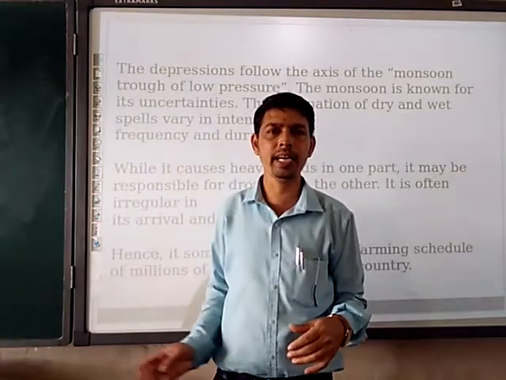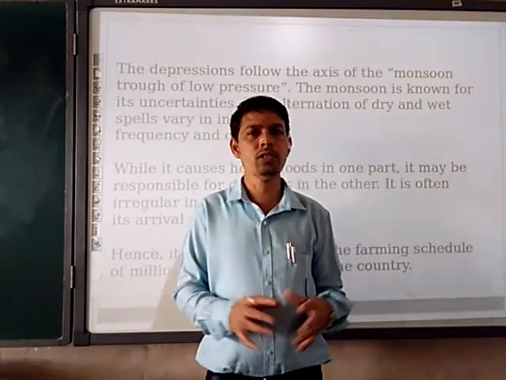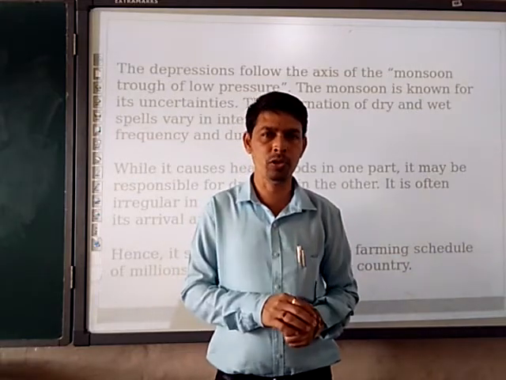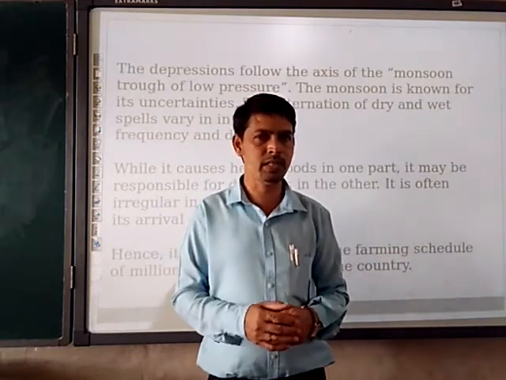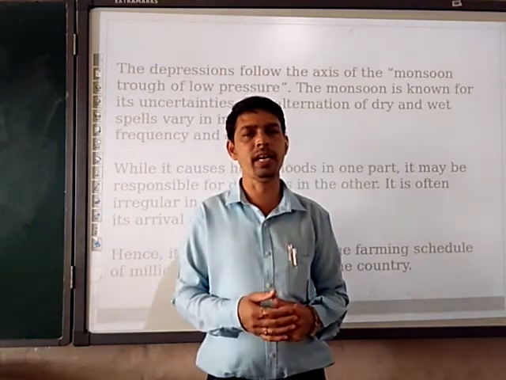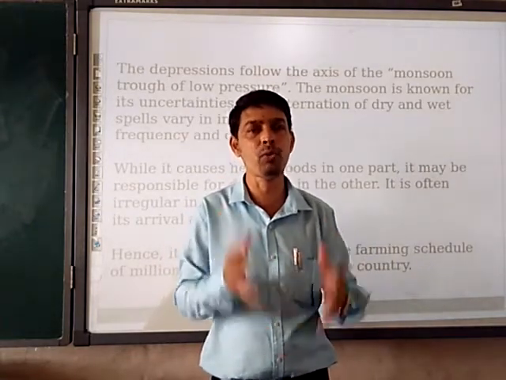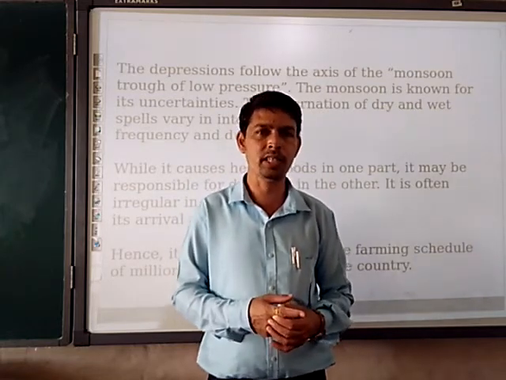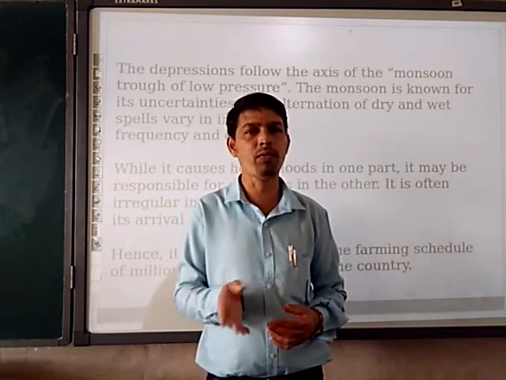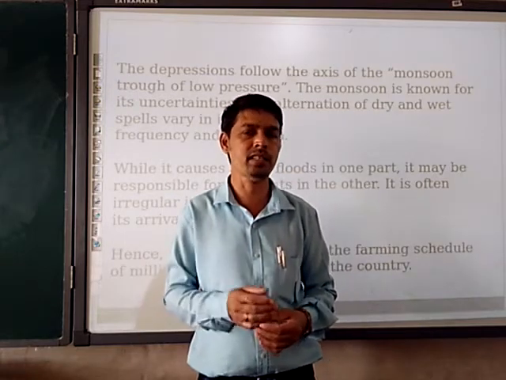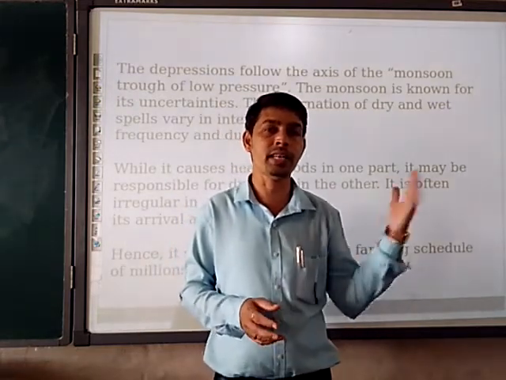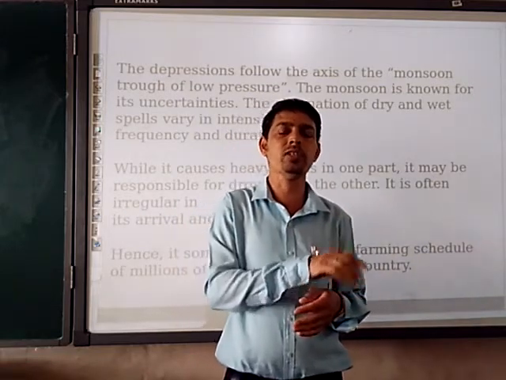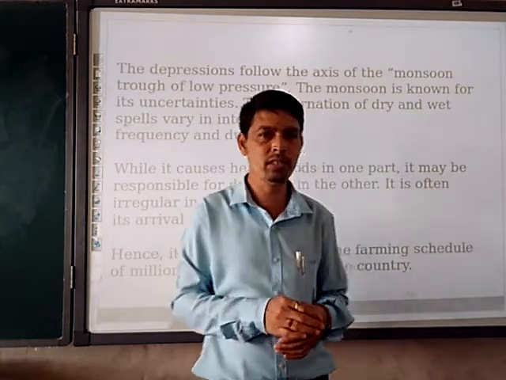Finally, whatever we have been reading line by line, paragraph-wise, that's the conclusion. This speaks about the uncertainty of the monsoon, the arrival of the monsoon, its advancing, and again we are going to understand about the retreating monsoon, that means the post monsoon. Again, in my first presentation I already stated why Chennai receives more rainfall in the winter season rather than in the rainy season. So here we are going to understand that when the retreating monsoon hits the Eastern Ghats, then Chennai is going to receive more rainfall, right?